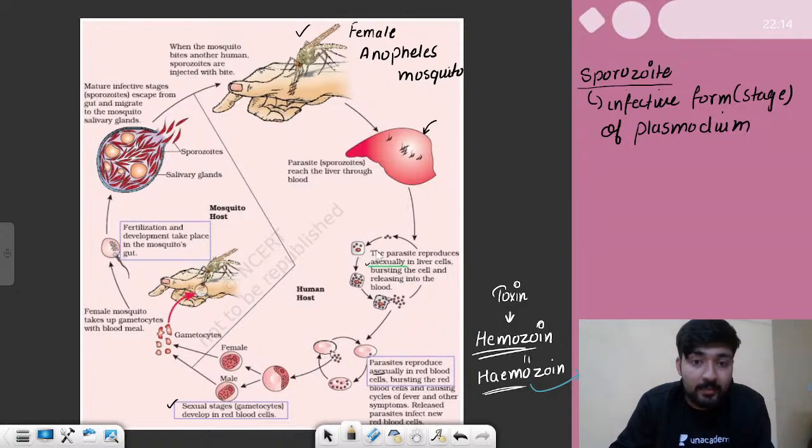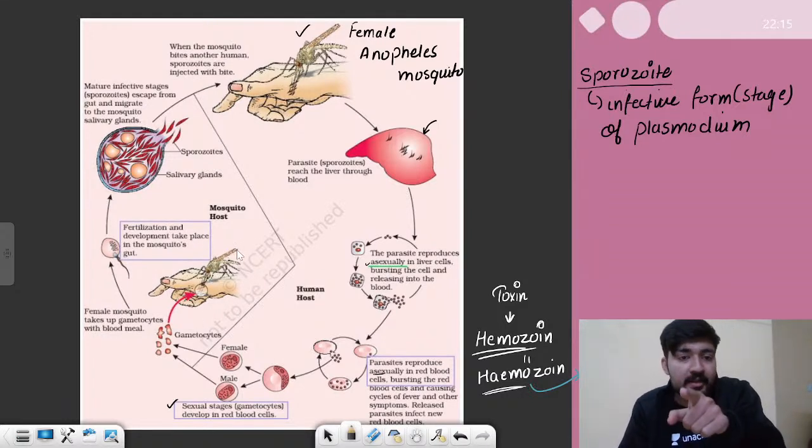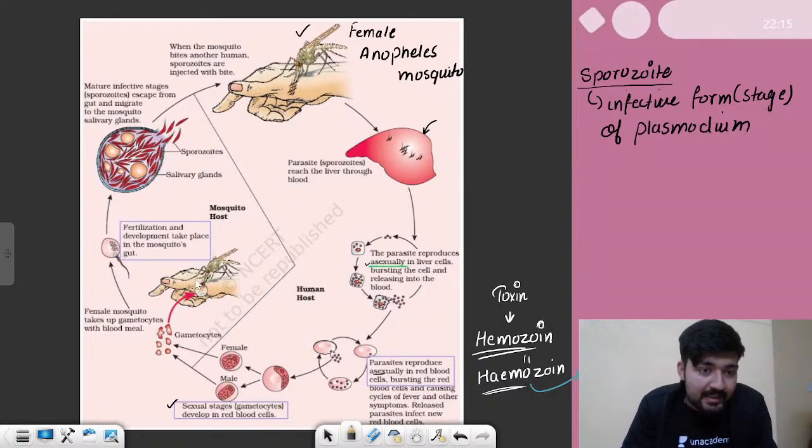They can only perform asexual reproduction in us. So now they have to go back into the mosquito. And how does that happen? It happens when the mosquito bites us. When the female Anopheles mosquito bites us, this plasmodium again enters the mosquito.